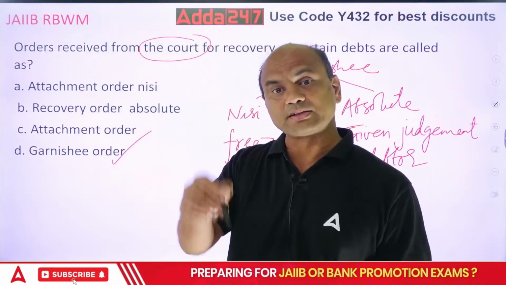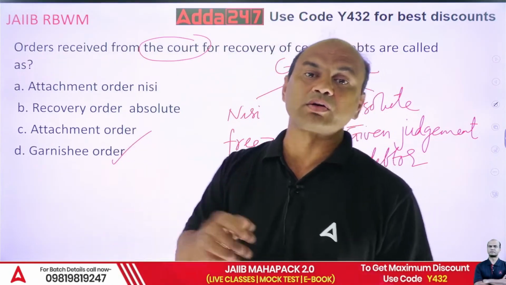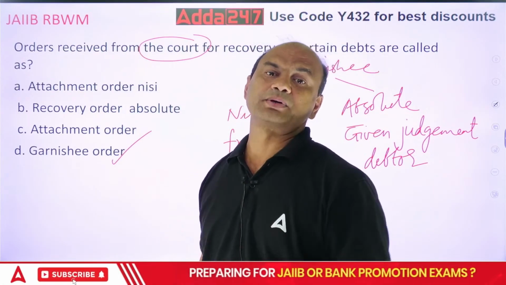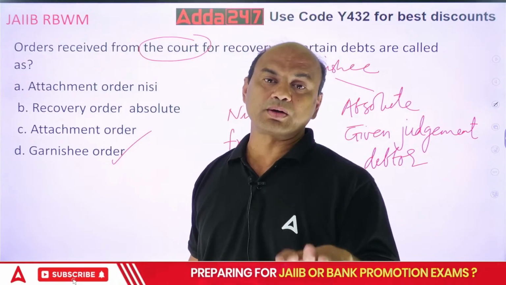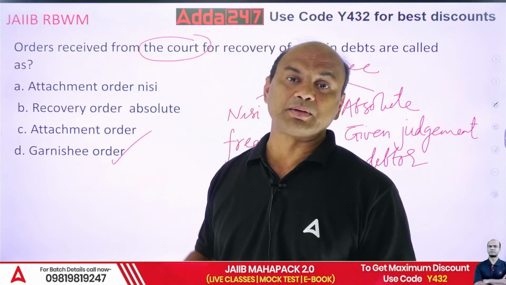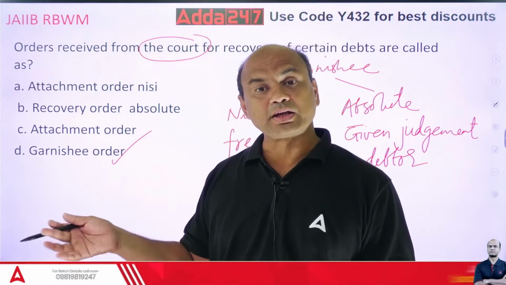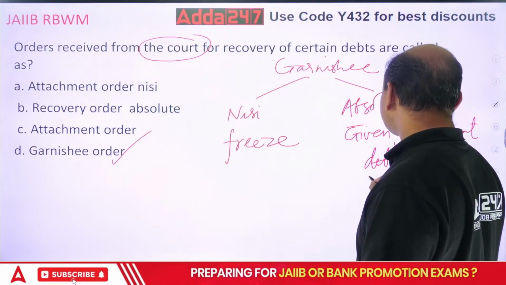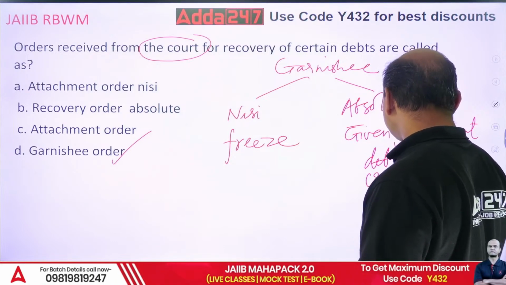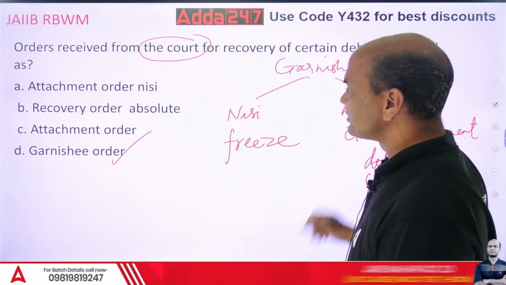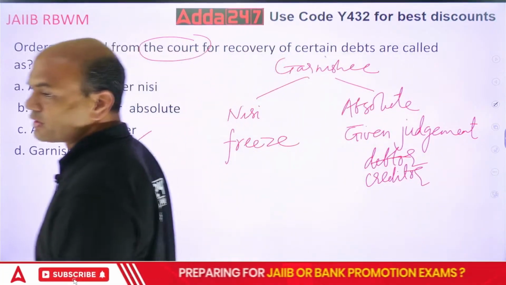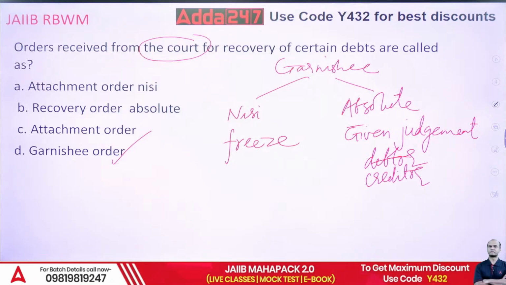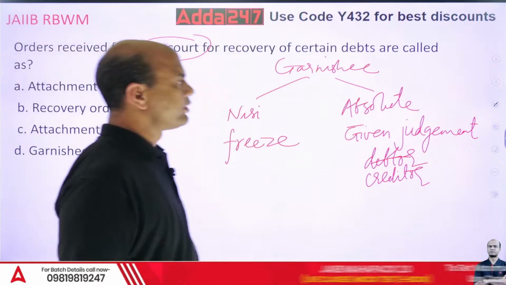Court gives the order that yes, this person has a right to recover the money, so you have to give the funds to that person. So you become the judgment debtor over there, and that person is the judgment creditor. He has given the loan to you. It depends on from what angle you are looking at it. So the funds go to the person who is the rightful authority to receive the funds.